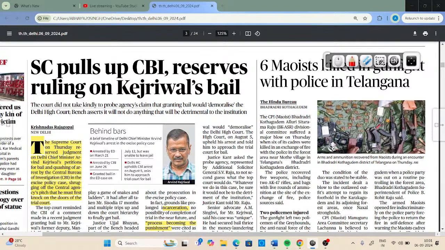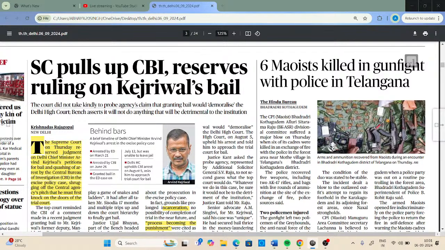Then the PA of Arvind Kejriwal, Mr. Vibhav, also got bail. Now, the judgment related to Arvind Kejriwal's bail application has been reserved by the Supreme Court of India. During this hearing, the Supreme Court pulled up the CBI and said that they cannot play the game of snake and ladder. Whatever is there, they have to present it clearly before the Supreme Court. This was the news from the first page.